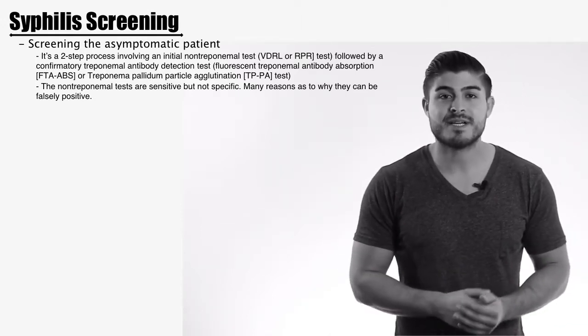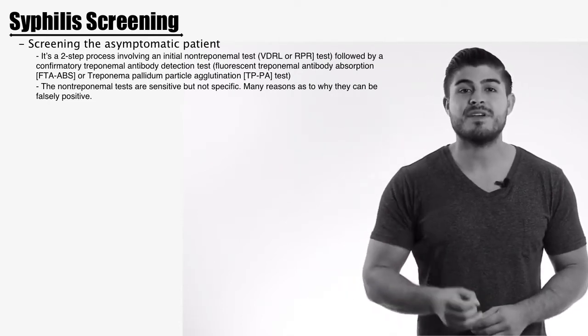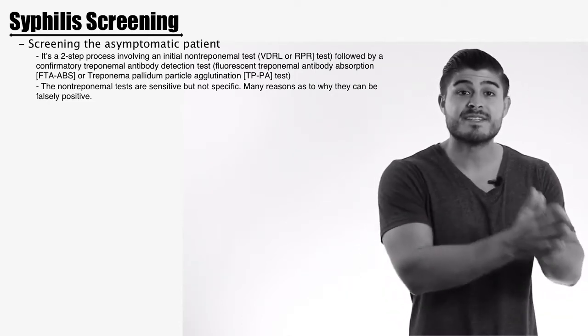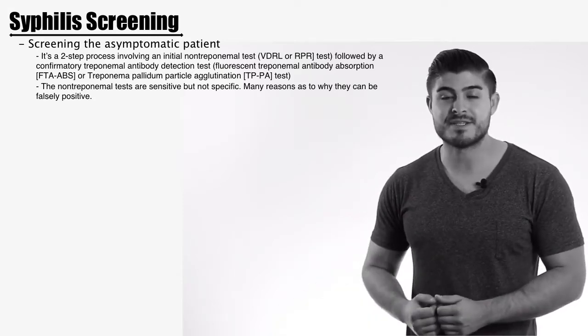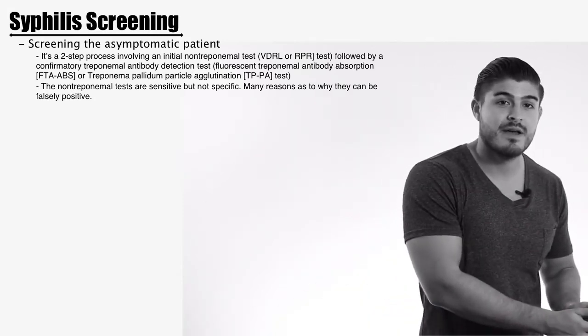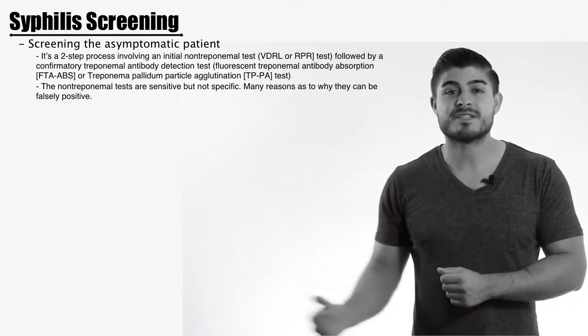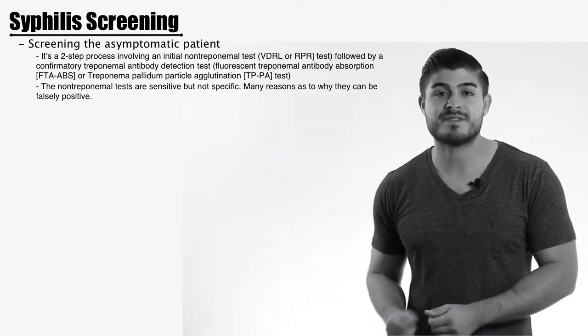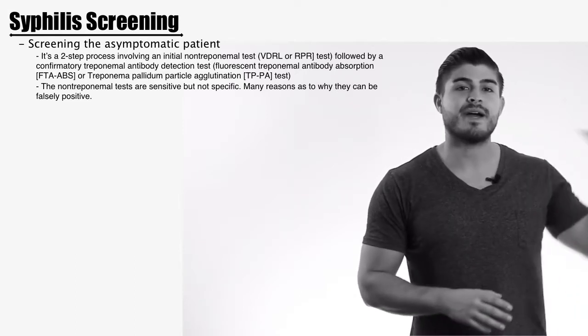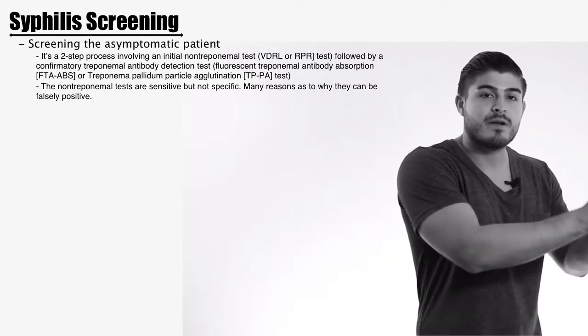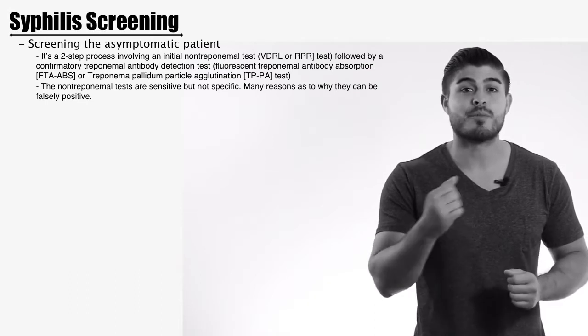Now, the non-treponemal test is going to include RPR and VDRL. If this is negative, then we don't continue the workup. We don't need the antibody test. If this is positive, then we need to order the antibody test because we need to make sure that this patient has syphilis, because we can also have false positives for a variety of other reasons. We have false positives, especially in pregnancy.